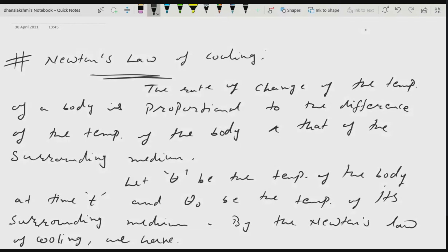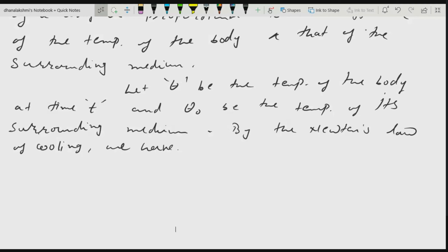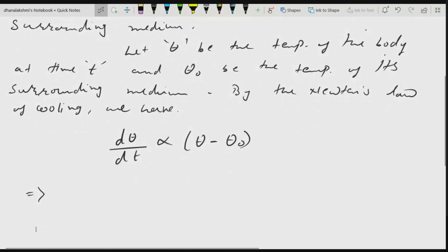Theta is the temperature of the body at time t. Theta naught is the temperature of the medium. What does the statement say? The rate of change of temperature of the body is proportional to the difference between the temperature of the body and that of the surrounding medium. So this is the mathematical form of that statement, which is Newton's law of cooling. If you remove this proportionality sign, you will get d theta by dt is equal to minus k times (theta minus theta naught), where k is the proportionality constant.